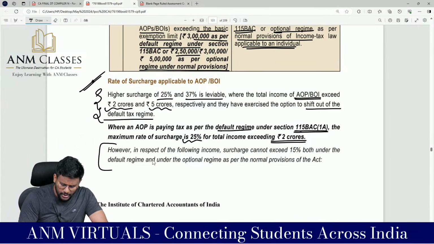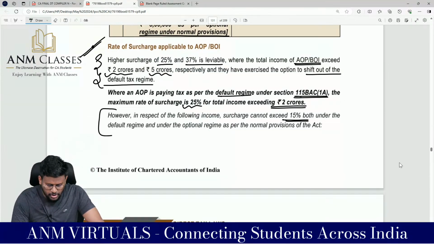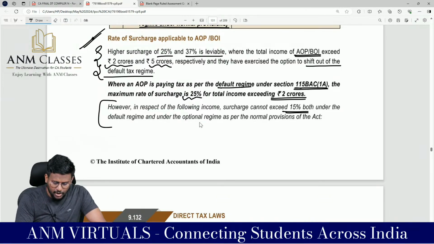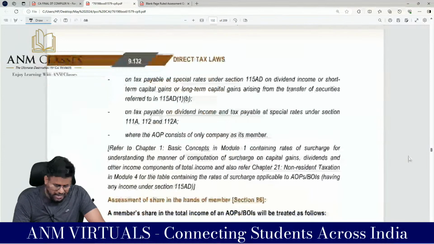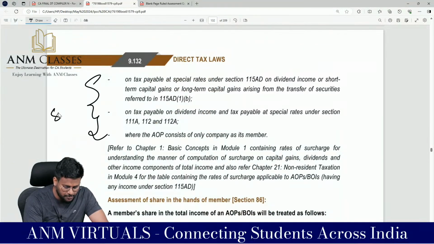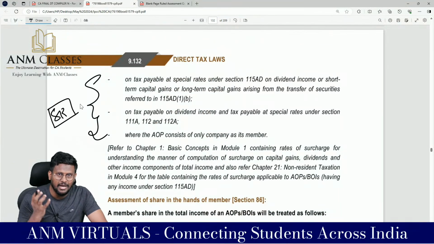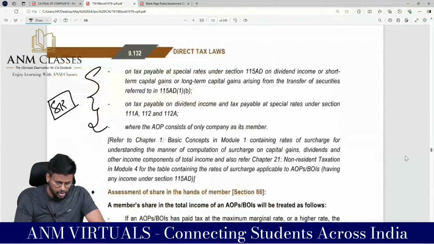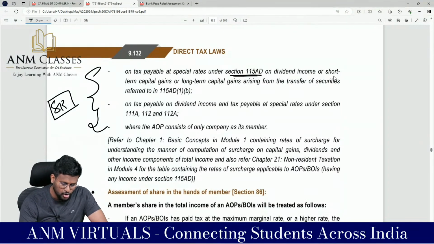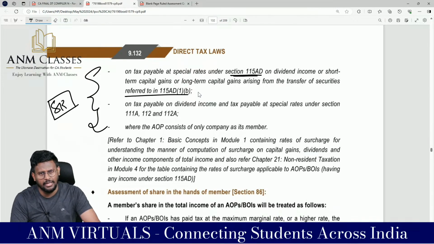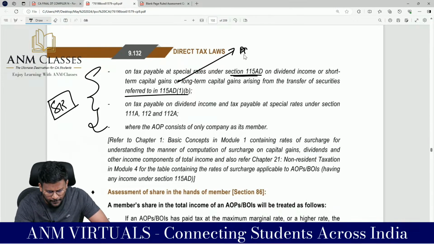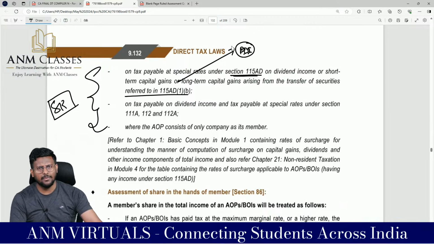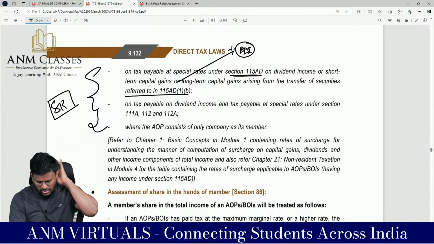However, in respect of the following income, surcharge cannot exceed 15% both under the default tax regime and the optional tax regime as per the normal provisions of the Act. We all know that these are special rates of tax. Whoever the assessee may be, surcharge should not exceed, my dear lovable students, 15%. On tax payable at special rates under 115AD, on dividend income or short-term capital gain or long-term capital gain arising from transfer of securities referred to under 115AD. 115AD is applicable to FII. With regard to FII, they have a maximum 15% surcharge, right?